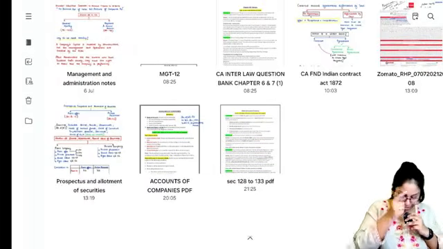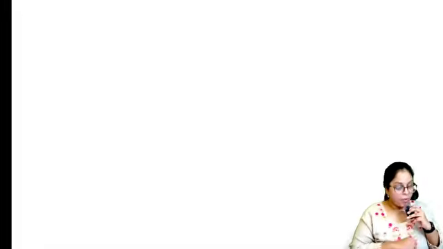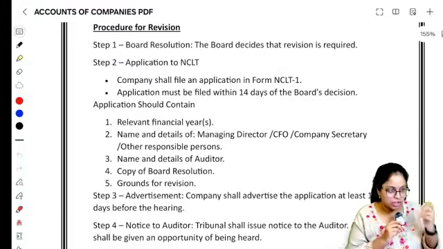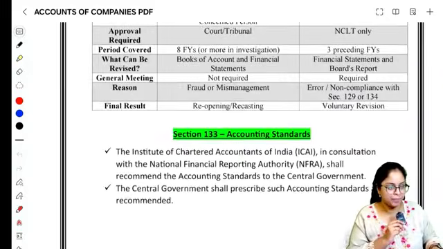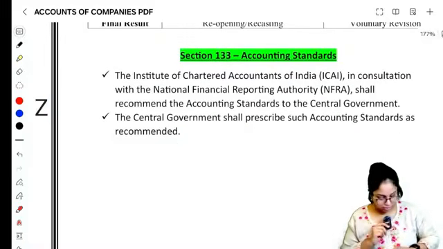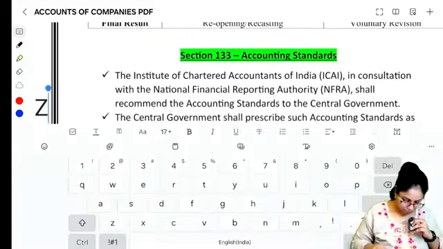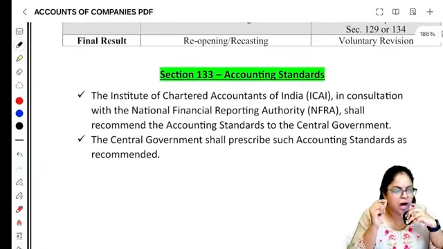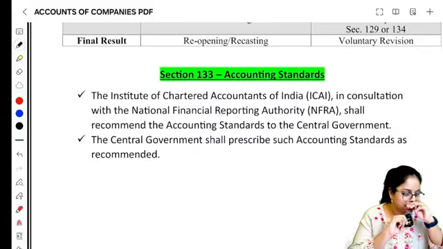Let's finish off a very small section also, which is section number 133, so that we complete everything. For 133, there are no questions in the question bank, so quickly I will teach you the section alone. Section 133 is nothing, guys. It talks about accounting standards. Who will make the accounting standards?